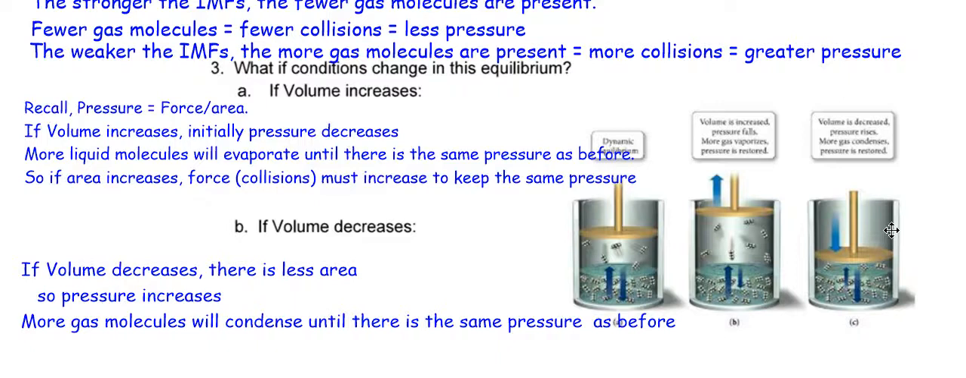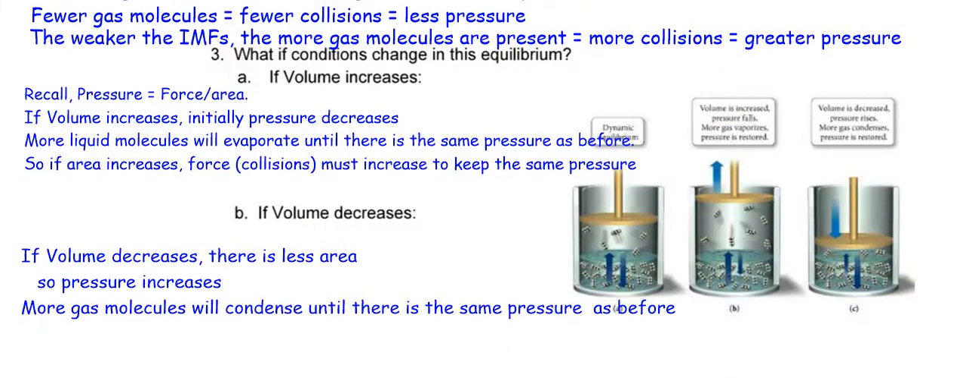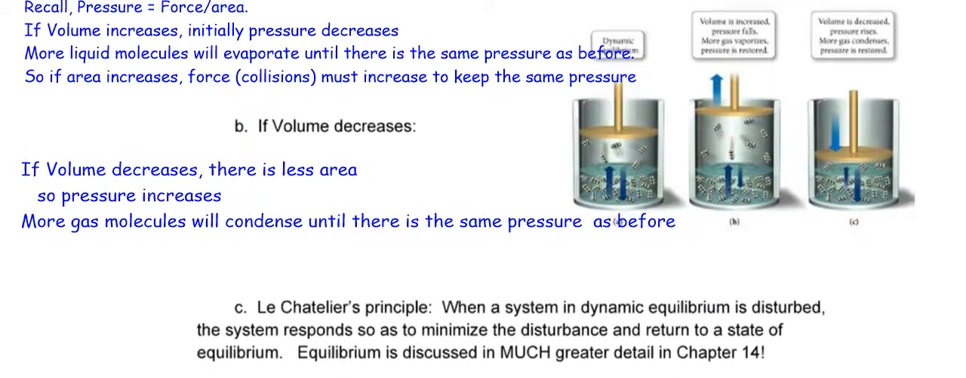And so what this is saying is that if I change a condition, this equilibrium is going to react in a way to reestablish what it was before, okay? And that's kind of what's called Le Chatelier. And again, we're going to talk a whole lot more about Le Chatelier later on, okay? But Le Chatelier, he's a French dude, by the way, said that when a system in dynamic equilibrium is disturbed, like changing the volume, the system responds so as to minimize the disturbance and return to a state of equilibrium.